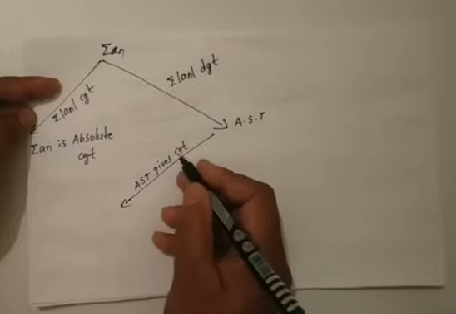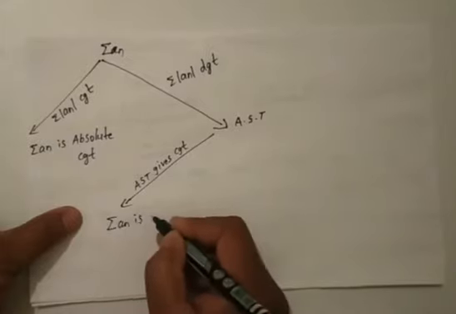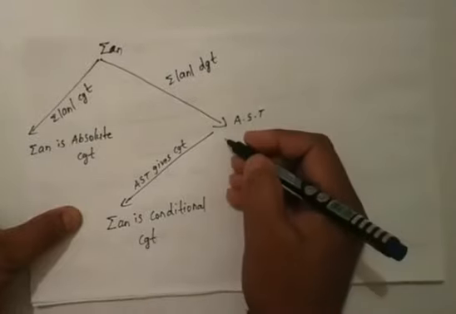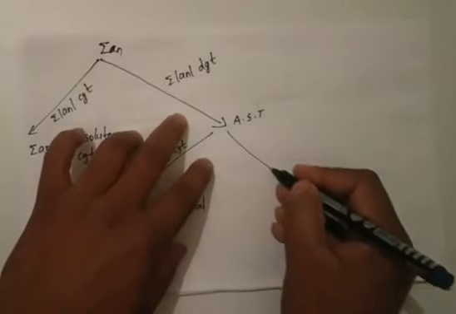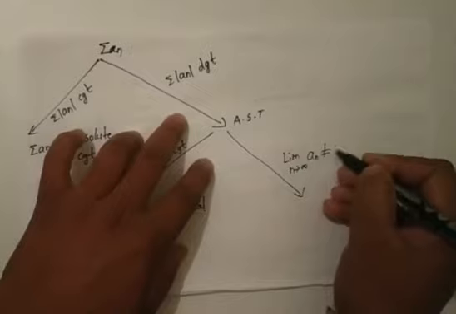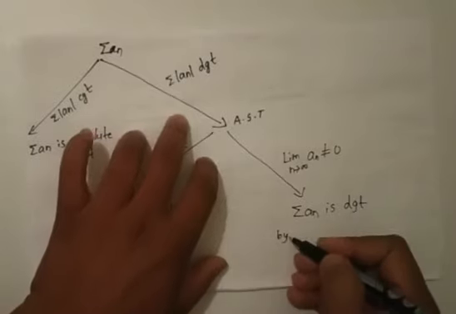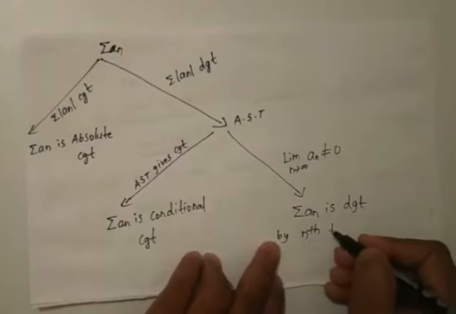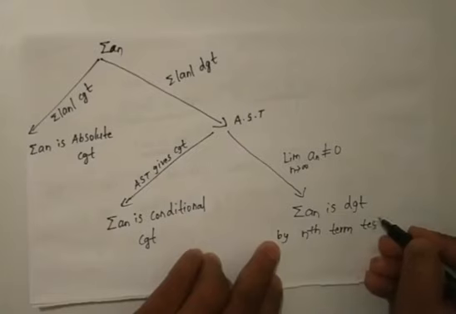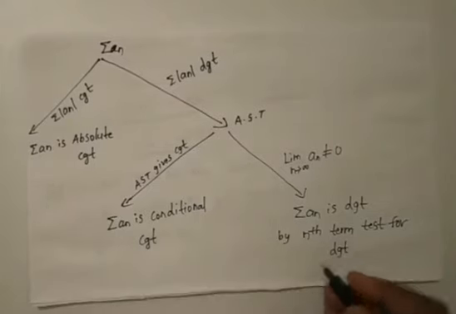AST gives convergent. By nth term test for divergent.